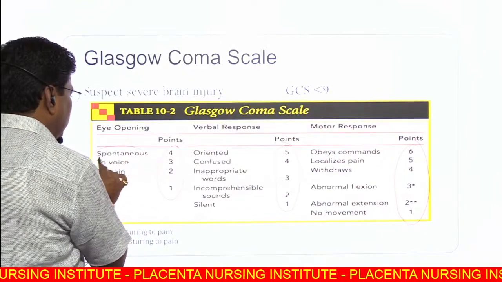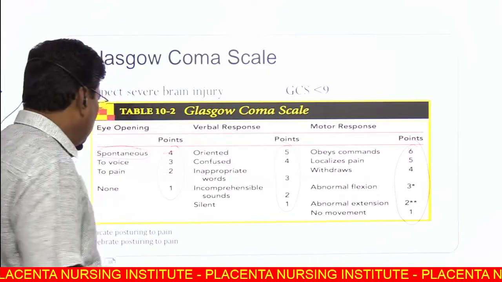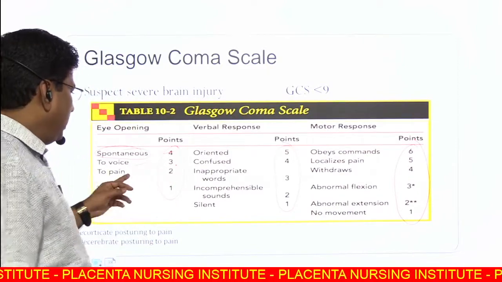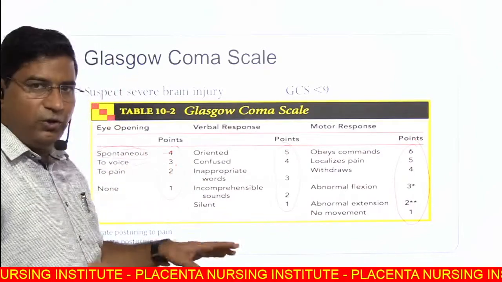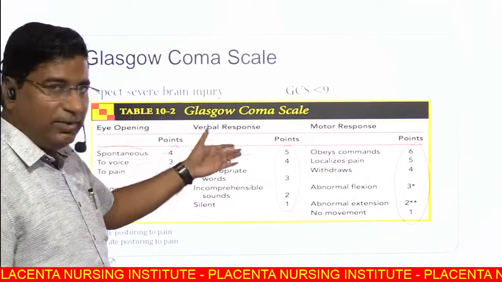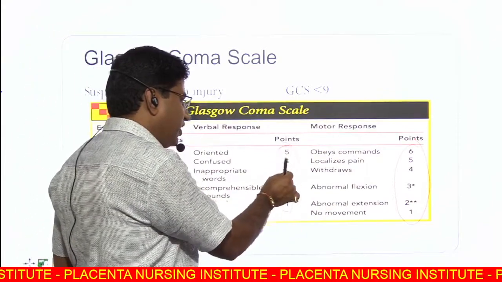Eye opening, if spontaneous eye opening, then score is 4. If eye opening to voice command, score is 3. If eye opening to painful stimuli, score is 2. And if no eye opening to pain, score is 1. Verbal response, patient is conscious, oriented, score is 5.